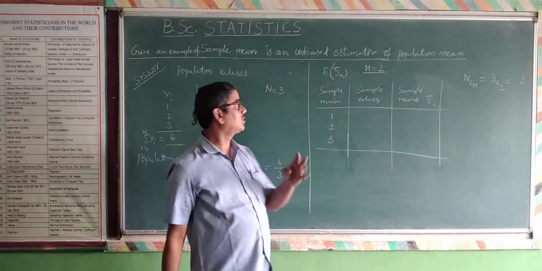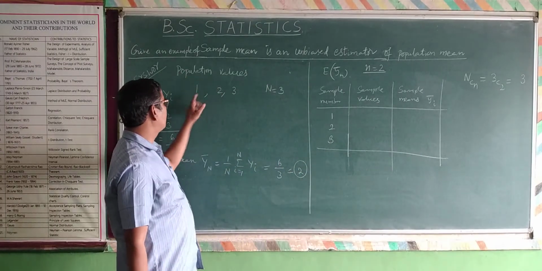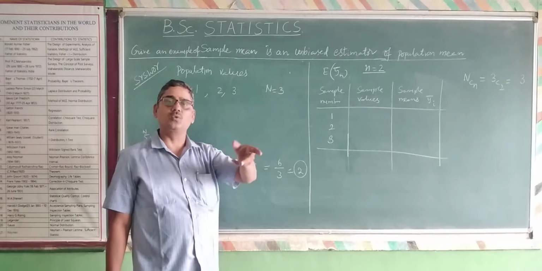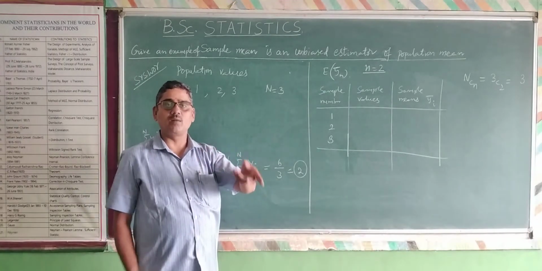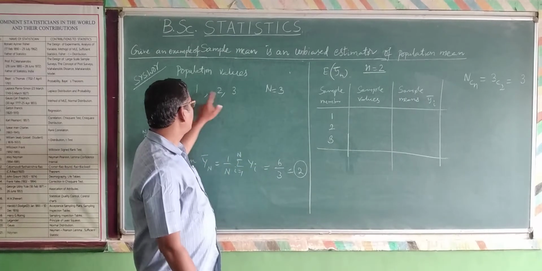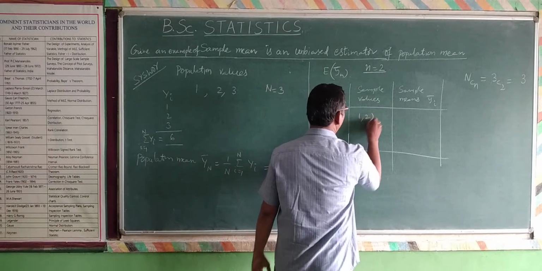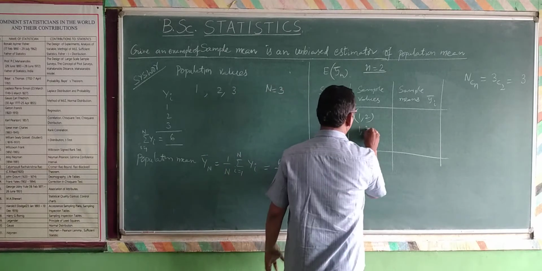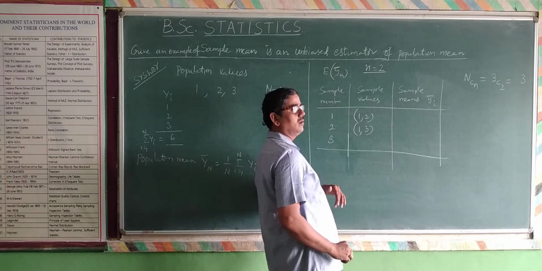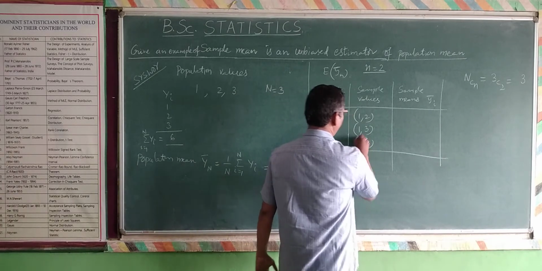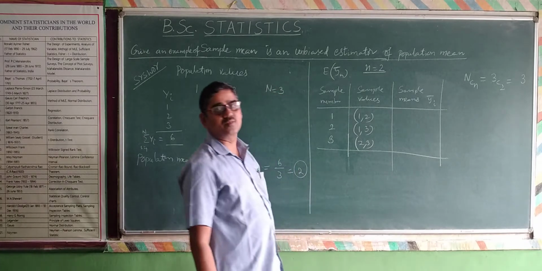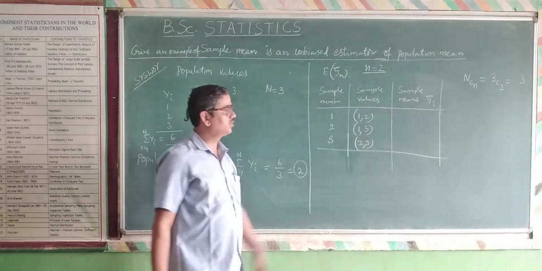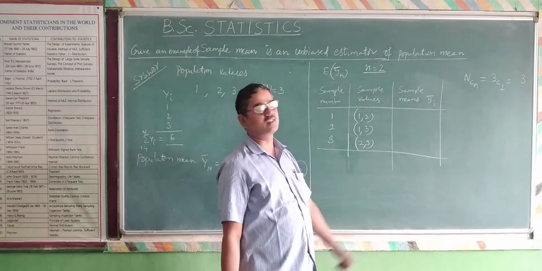Population values are 1, 2, 3. The first sample may be 1 and 2. The second sample, 1 and 3. The third sample, 2 and 3. It is without replacement: whatever unit is selected, we should not replace it into the population again. So these are the possible samples.